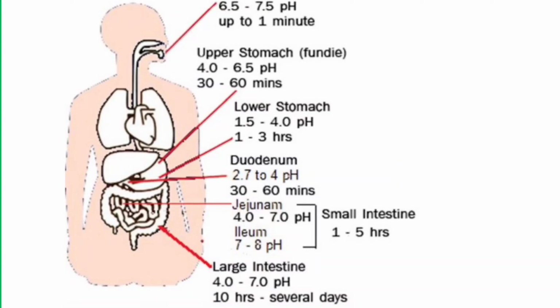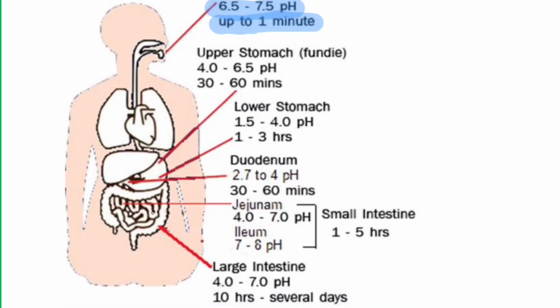So this is the complete digestion. Here in the diagram you can see that the saliva has a pH of 6.5 to 7.5, which is almost near neutral pH, and the food remains in the mouth for almost up to 1 minute. Whatever mechanical churning and salivary amylase action happens will have only a single minute's time, and 30% digestion of the starch takes place in the mouth itself by the action of the salivary amylase.